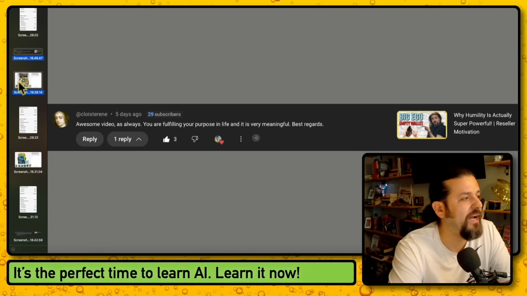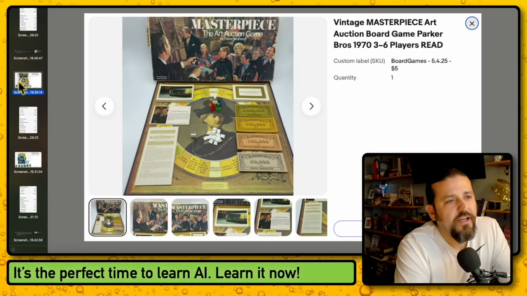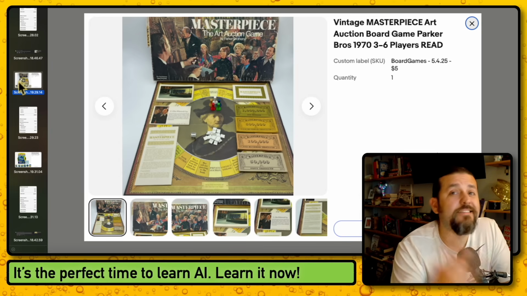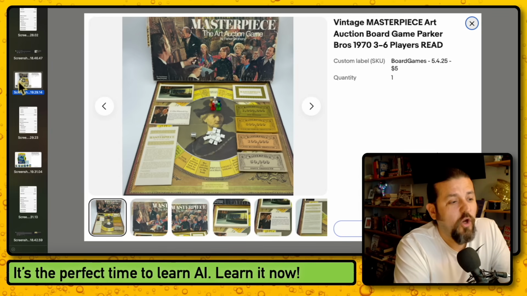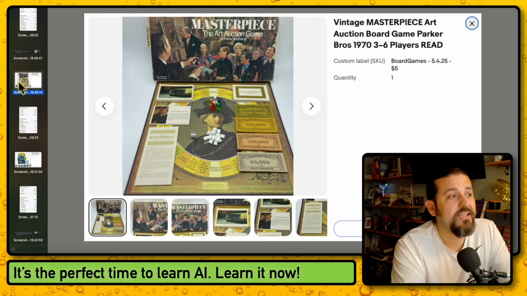So just an FYI, here is our next sale. Vintage Masterpiece Art Auction Board. This is the second one that I've sold. The first one was in almost pristine condition, so I got a lot more money for it. But this is a great game.